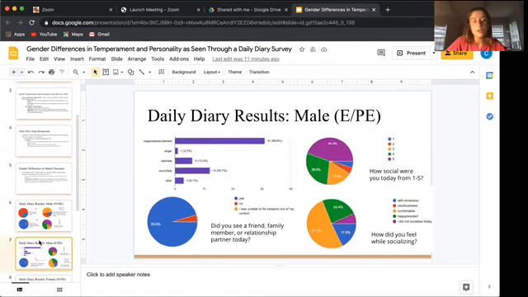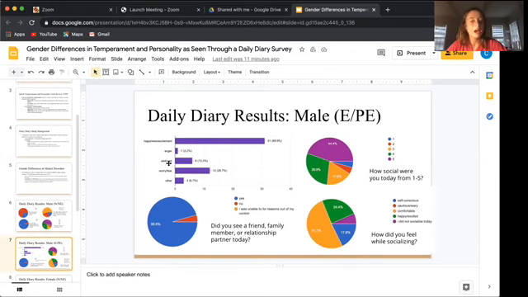So when it comes to extroversion, when we asked them what they felt the most, 68, close to 70% of the people said that they experienced happiness and excitement. And then we asked them, did you see a friend, family member, or a relationship partner today? And 95% of them said yes. And only about 5% or 4% said no.